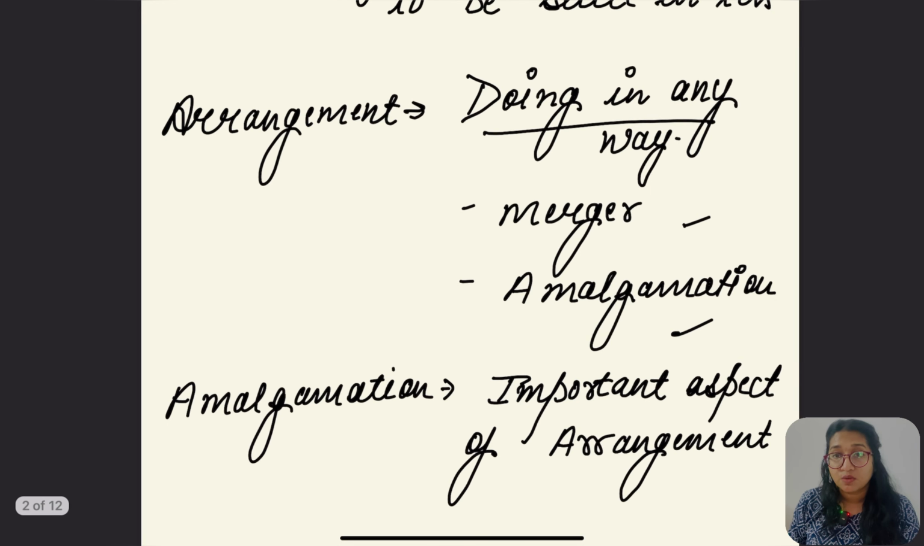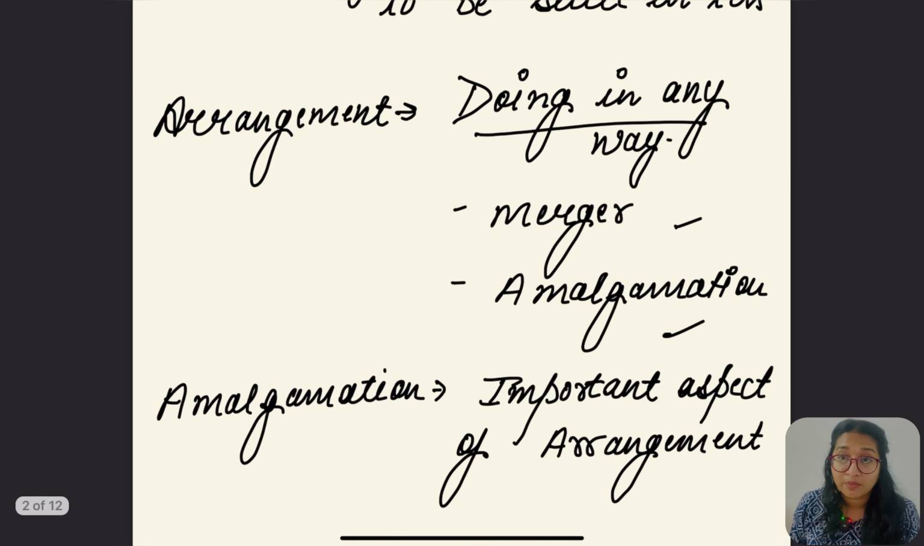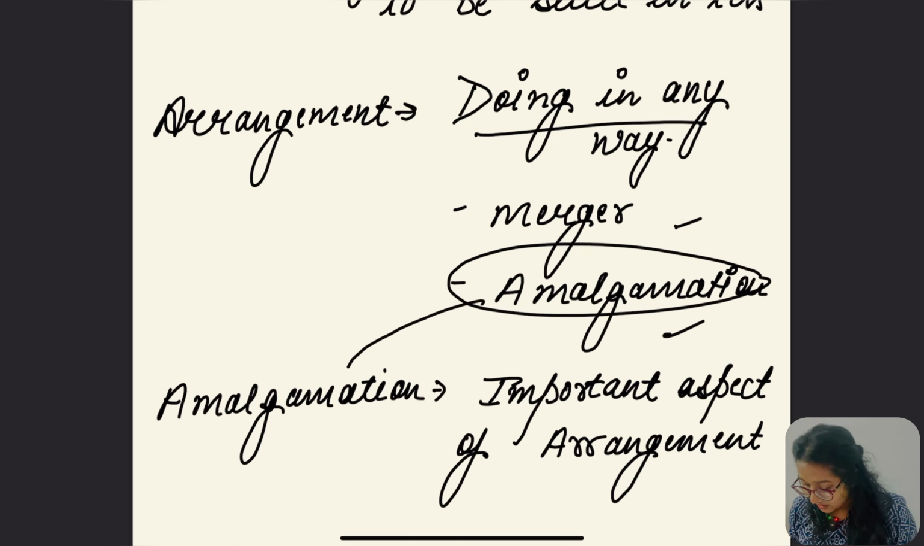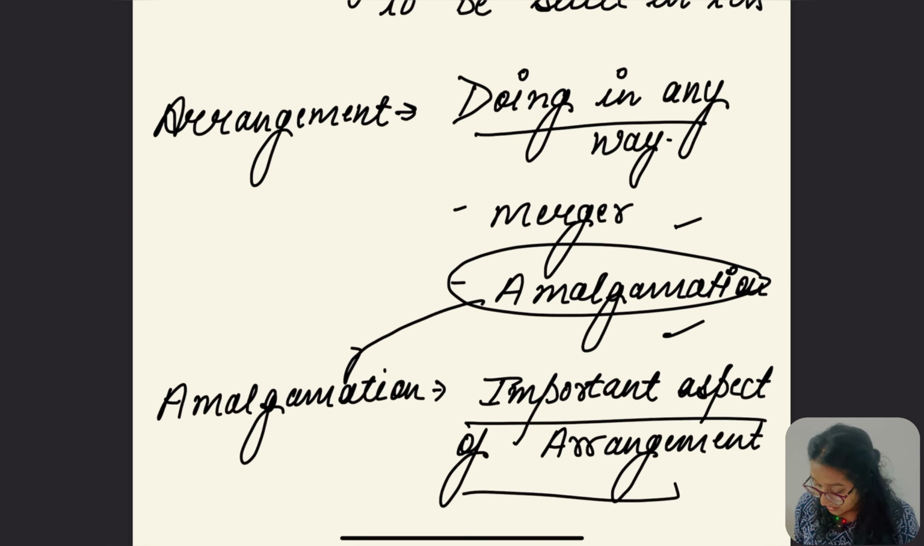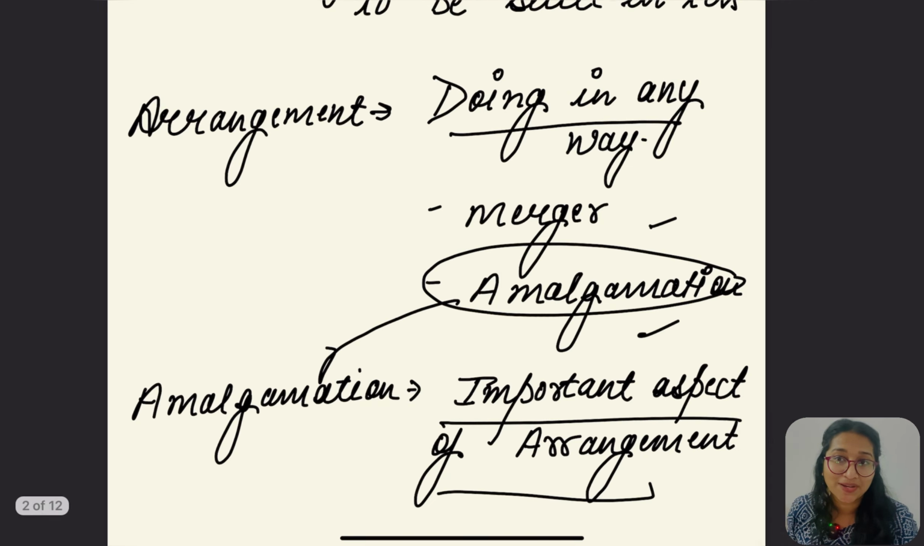So right now this chapter is stating compromise, arrangement or amalgamation. When compromise and arrangement itself contain amalgamation, then why are we taking amalgamation as a different point here? Amalgamation is actually an important aspect of arrangement. That's why in this chapter we have taken amalgamation as a different point. So let's start Section 230, which says the compromise arrangement is to be proposed.